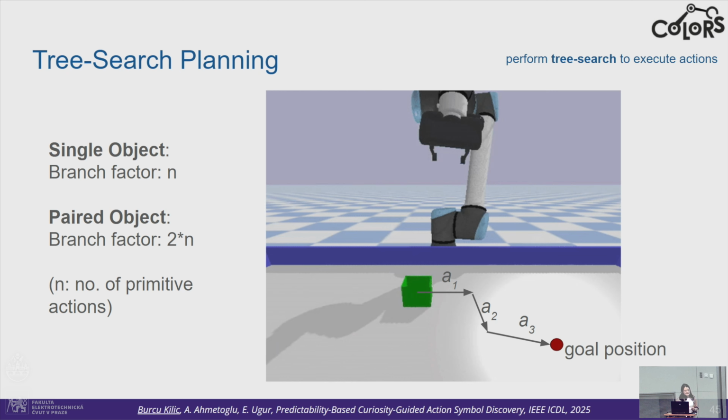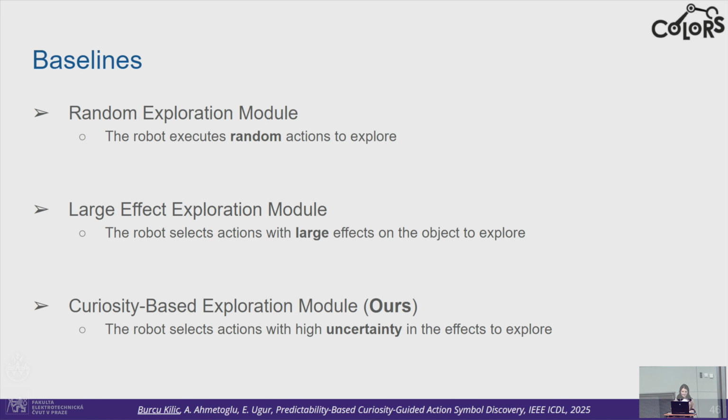So we have tested this planning on two different settings. First of them is the single object setting, in which the branch factor is the number of primitive actions. And we have also tested this over paired objects, where the setting has two objects in it. And in this one, the branch factor is 2 times the number of primitive actions.